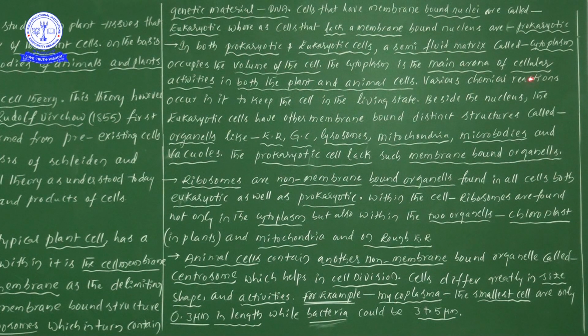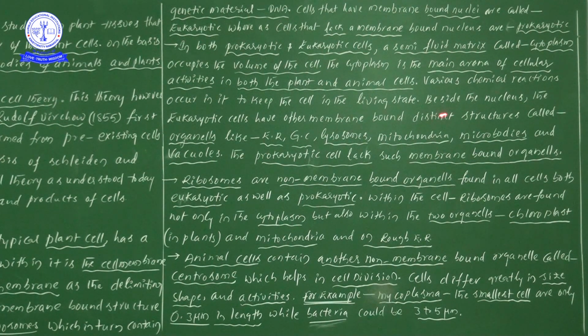All metabolic activities, all the chemical reactions, have their site in the cytoplasm. It is the main site.